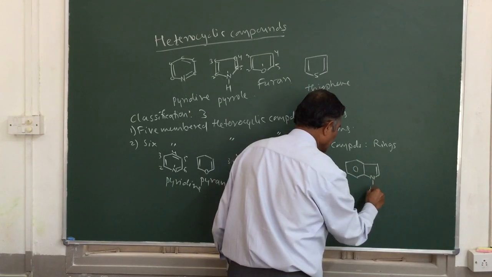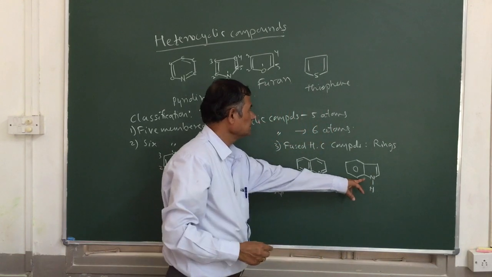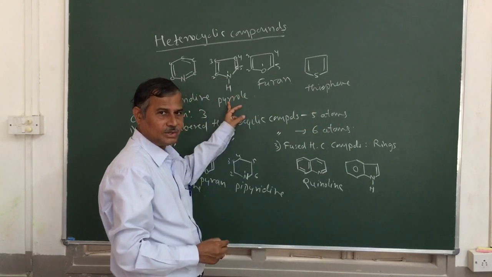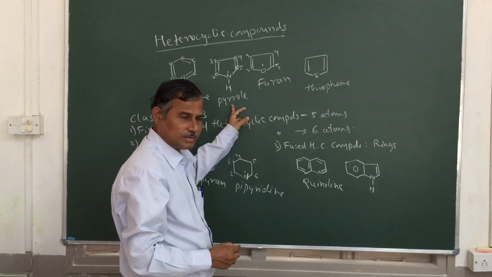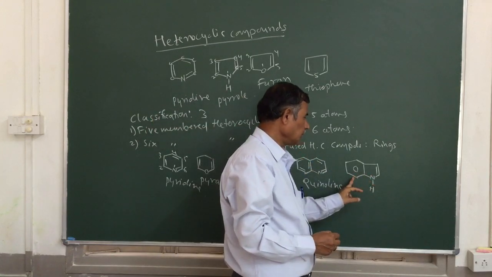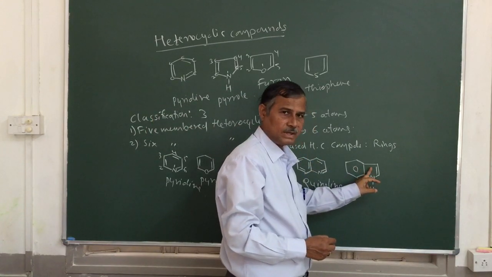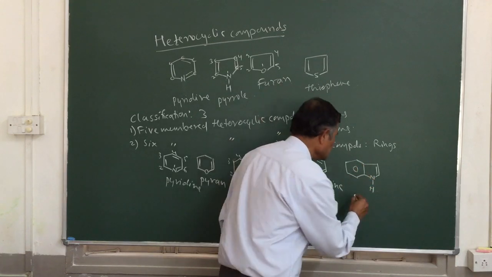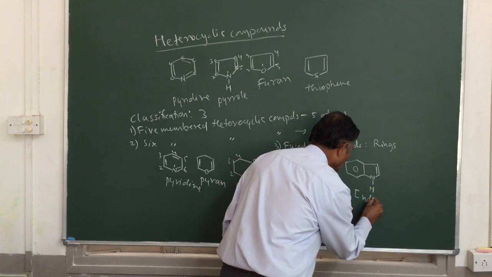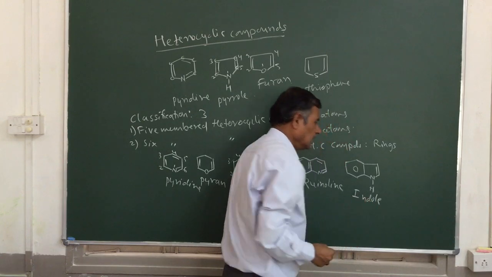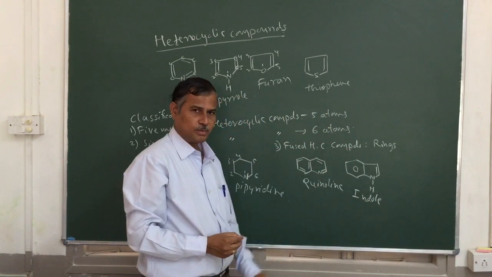What is this? This is nothing but pyrrole. So it is benzopyrrole, which is also called indole.